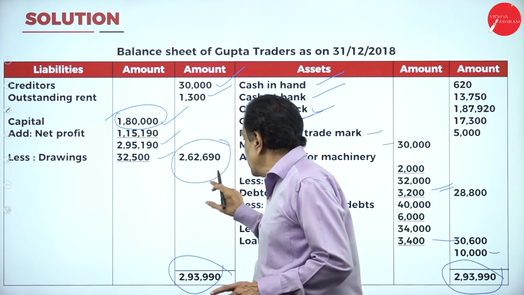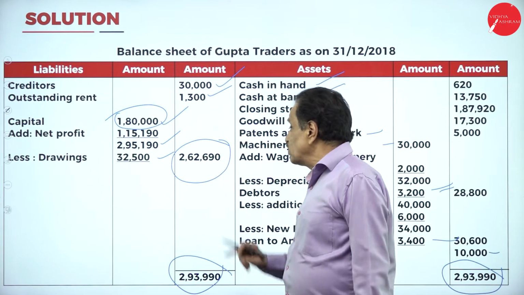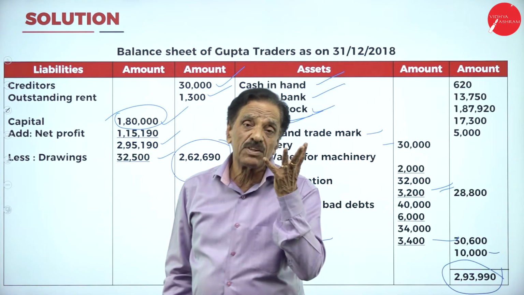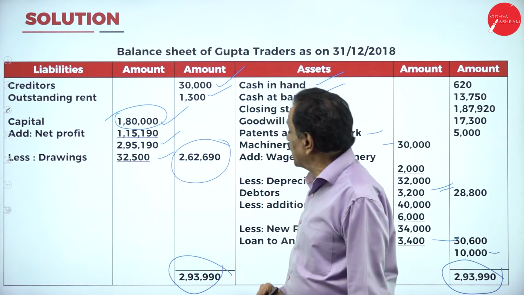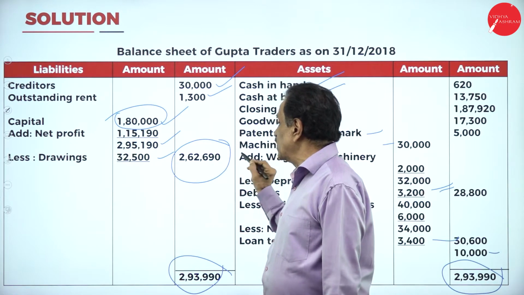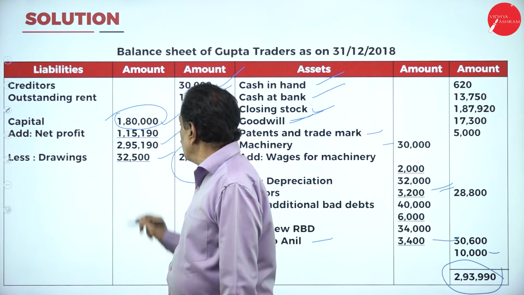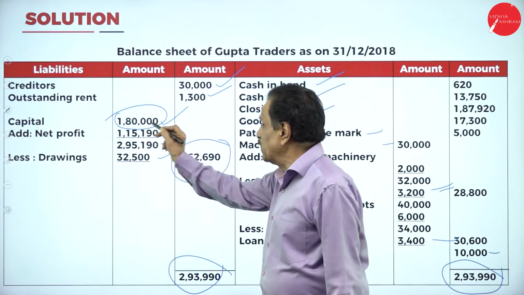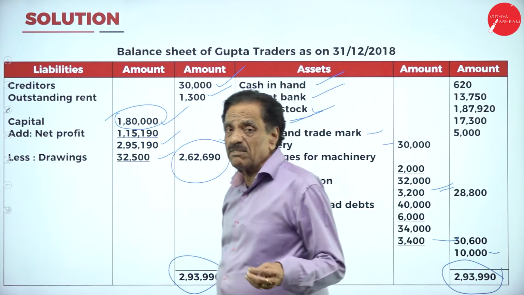2,62,690 means the difference is 82,690 we got this year. So there is an improvement in your capital. What's the previous capital? 1,80,000. Now 2,62,690 is there now. 1,80,000 became 2,62,000, that is 62 plus 20 is 82,690 we have arrived.